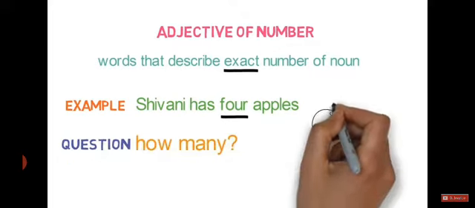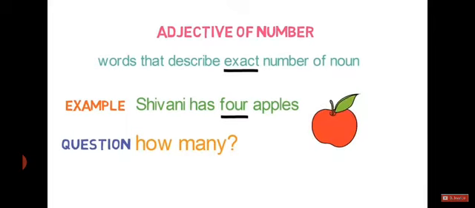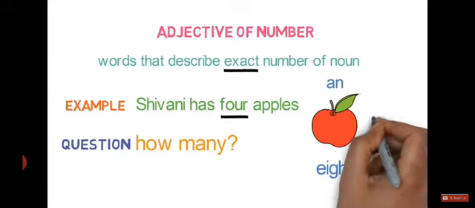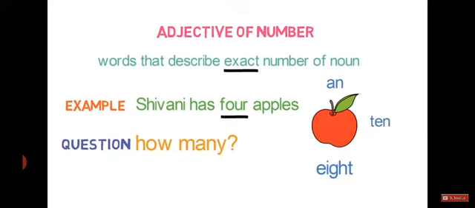If there is only one apple, then we can say Shivani has an apple. 8, 10 or any such exact number describes this adjective. So remember this, whenever you have any exact number that is describing a noun or pronoun, it is an adjective of number.